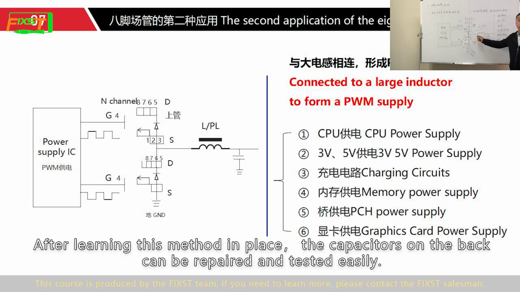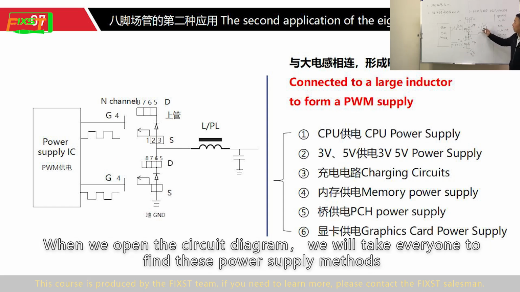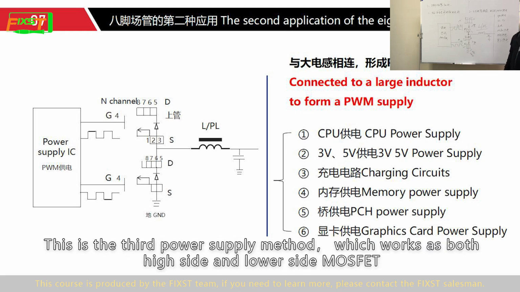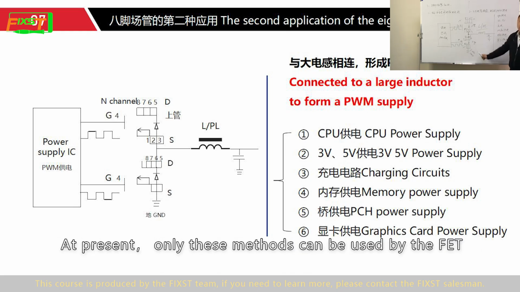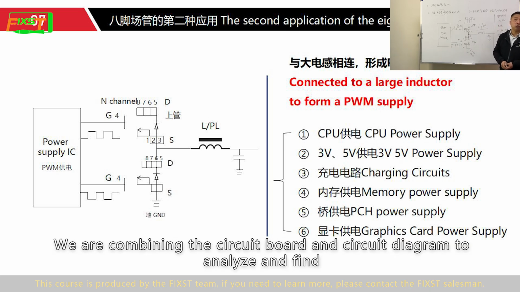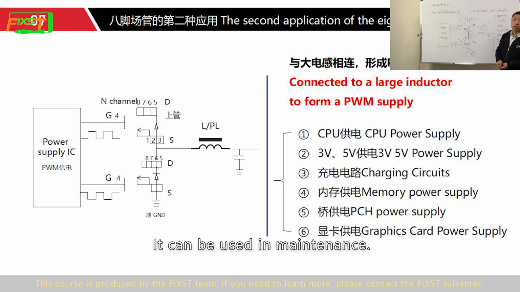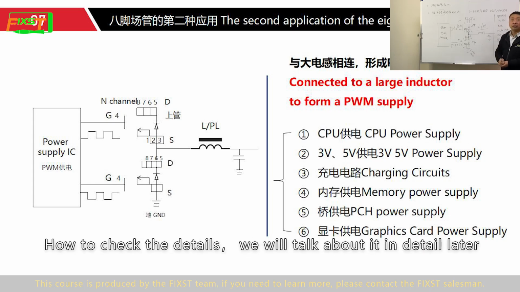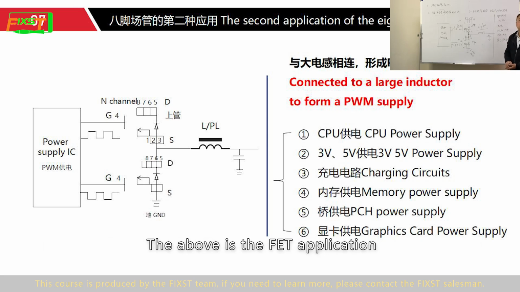After learning this method well, the components on the board can be repaired and tested easily. When we open the circuit diagram, we will take everyone to find these power supply methods. This is a third power supply method, where the FET works as both high side and low side MOSFET. At present, only this method can be used by FET. We will combine the circuit board and circuit diagram to analyze and find it. It can be used in maintenance. How to check the details? We will talk about it in detail later. The above is the FET application.